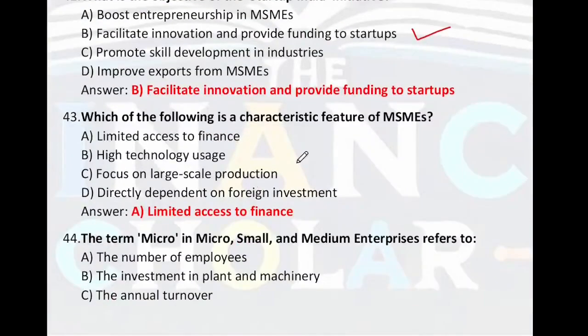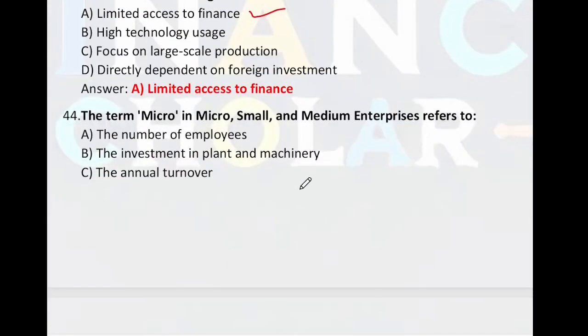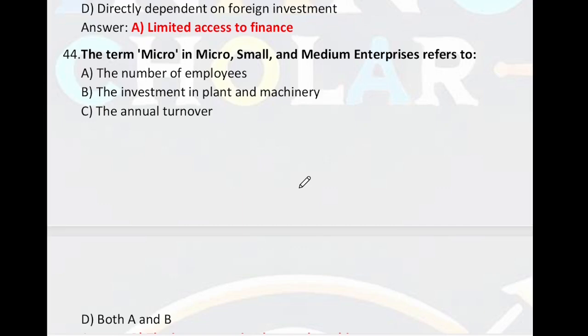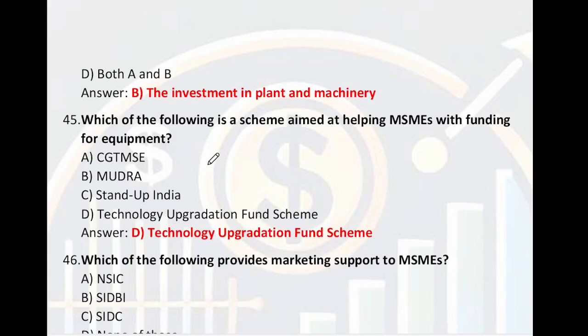Which of the following is a characteristic feature of MSME? Limited access to finance, high technology use, focus on large scale production, directly dependent on foreign investment. So, the right answer is limited access to finance. The term micro, small and medium enterprises refers to the investment in plant and machinery. Right answer is B. Which of the following is a scheme aimed at helping MSME with funding for equipment? CGTMSE, Mudra, Stand Up India or Technology Upgradation Fund Scheme. So, D is the right answer.